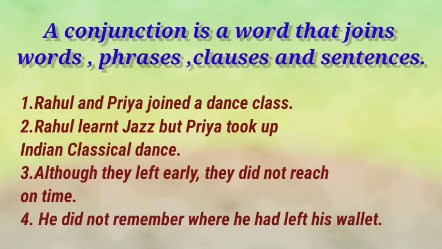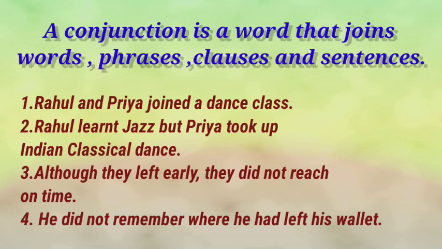Take first sentence, they left early. Before that, although they left early. That means up to comma, that is incomplete meaning. When it joins with the second sentence, the first sentence meaning will be completed. So here what is the conjunction word? Although, that is subordinating conjunction which joins two sentences.